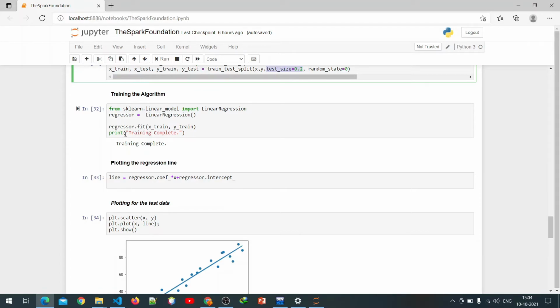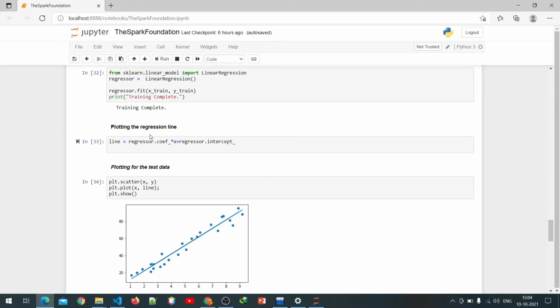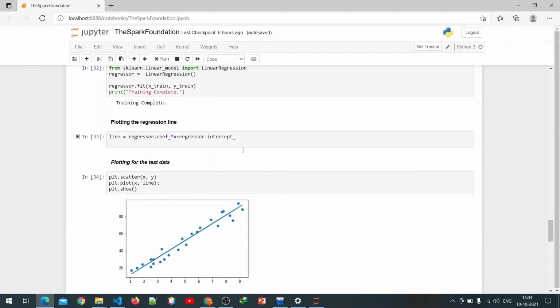Then our training is completed, and we have to plot the regression line. So line equal to regression.coef_ star x plus regression.intercept_. This is used for plotting our data. This is basically the mathematical formula y equal to mx plus c.